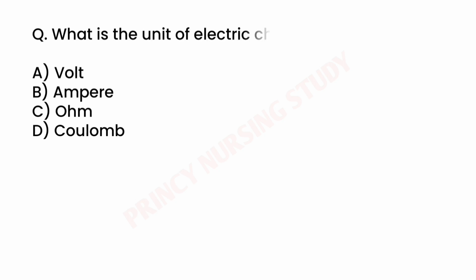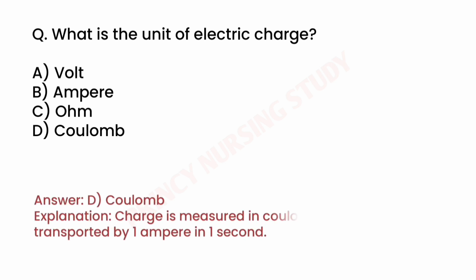Next question. What is the unit of electric charge? Correct answer is D. Coulomb. Charge is measured in coulombs. 1 coulomb equals the charge transported by 1 ampere in 1 second.